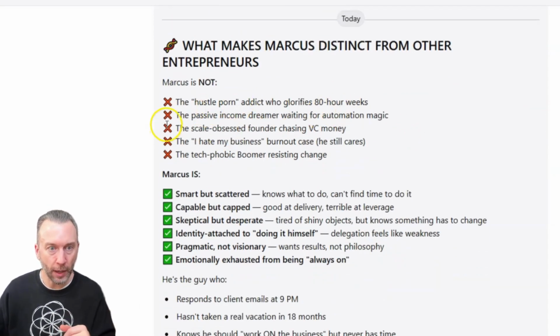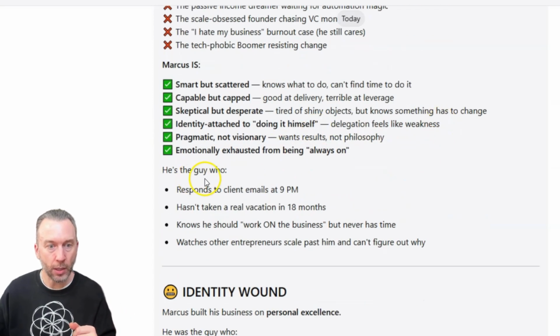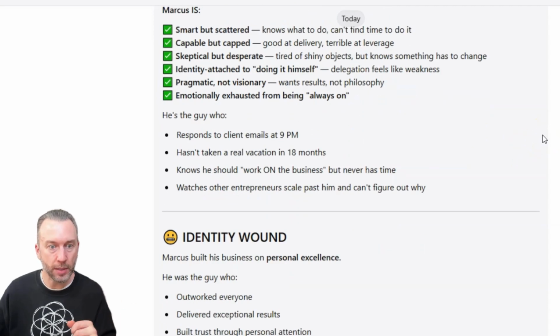So, Marcus is not the passive income dreamer waiting for automatic magic. He's not this, he's not that. He's smart but scattered, right? Knows what to do, can't find the time to do it. He's the guy that responds to clients at 9 p.m., hasn't taken a real vacation in 18 months, knows he should work on his business but never has the time.